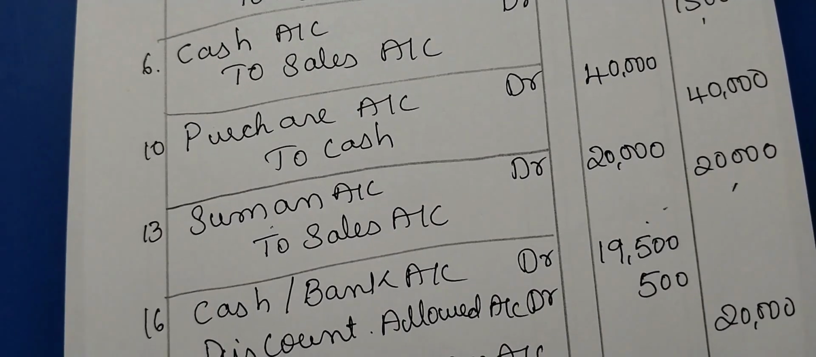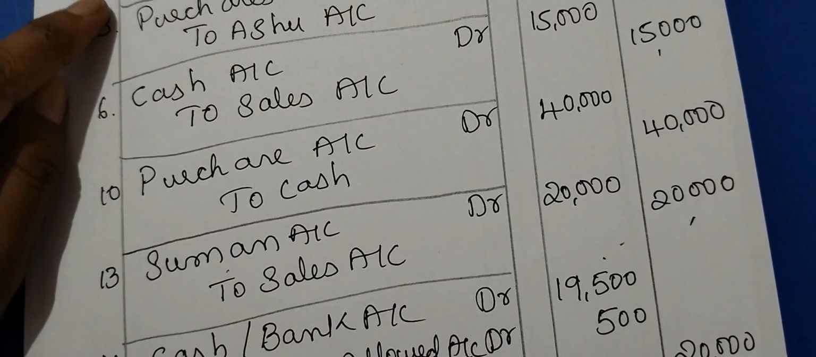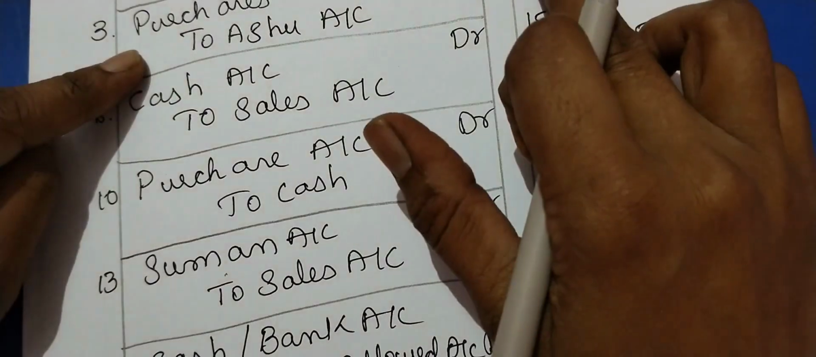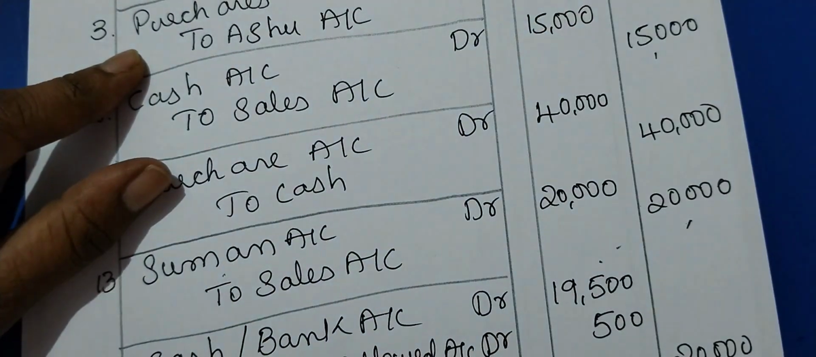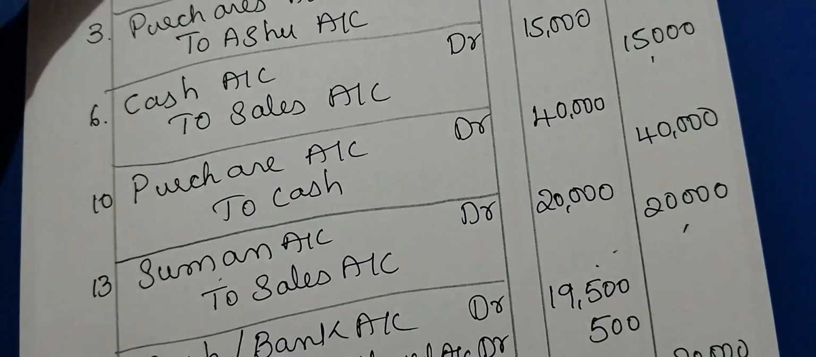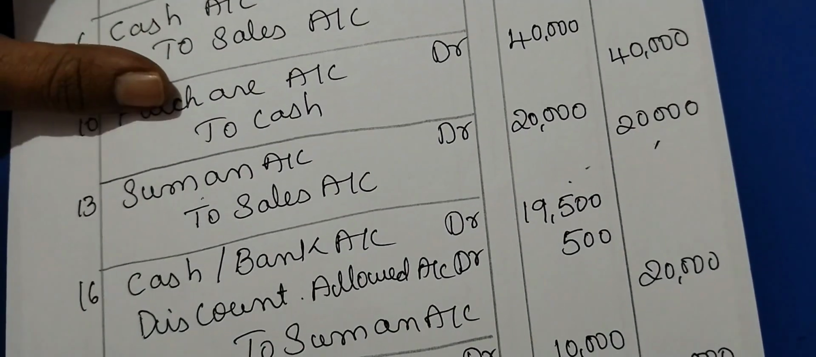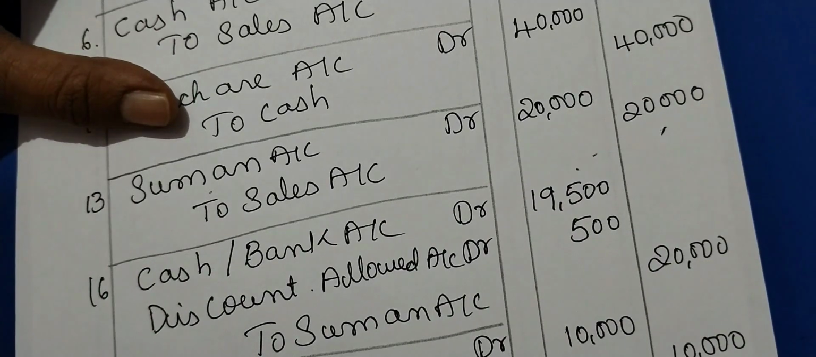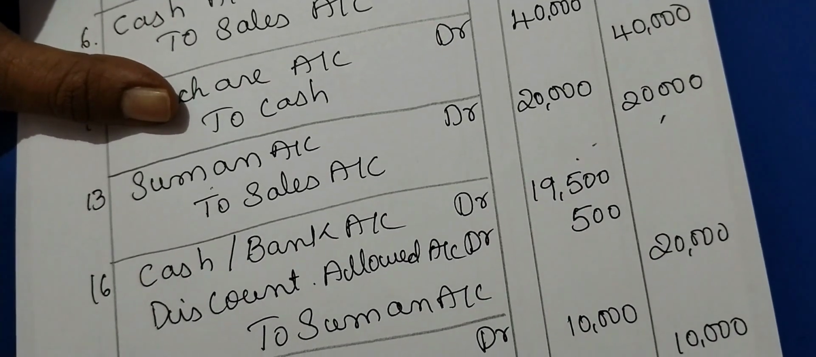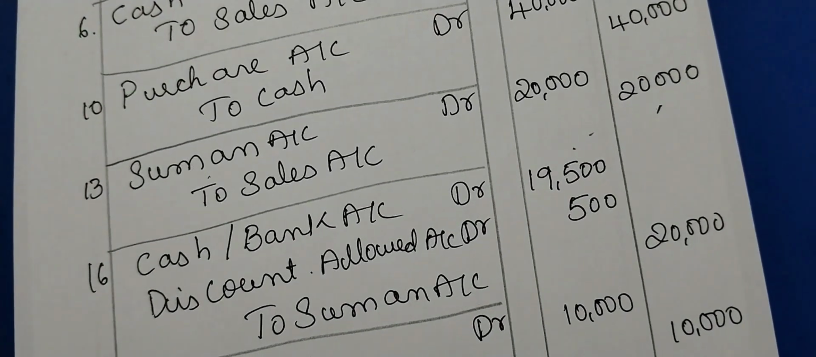10,000. Still the account is not clear. See, Ashu account. What was the amount? 20,000. But you have paid only 10,000. Still a balance of 10,000 is remaining. That's why it is still on account. Okay. Being cash paid to Ashu.